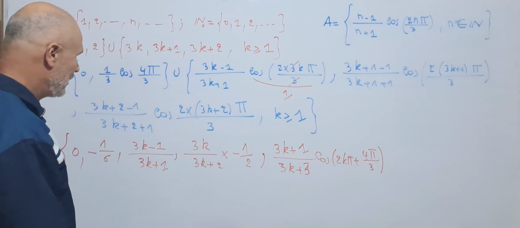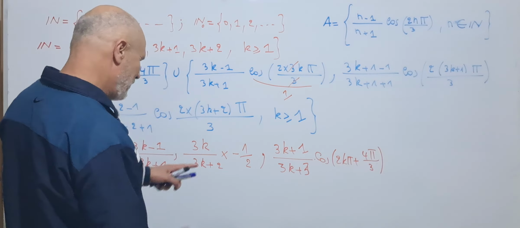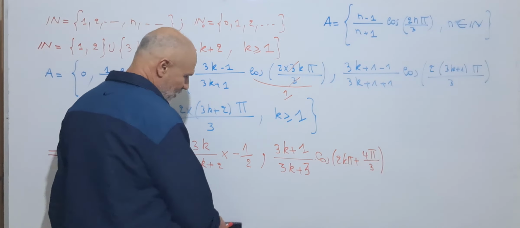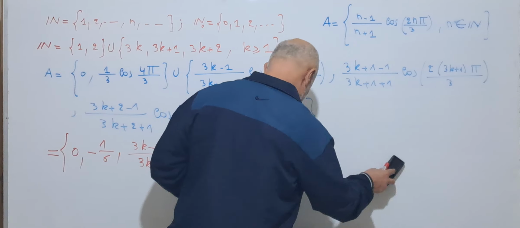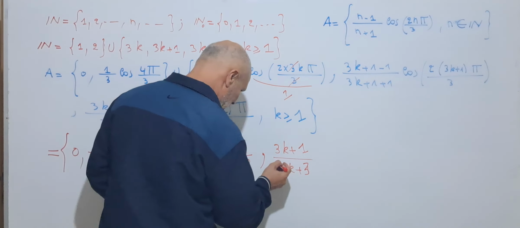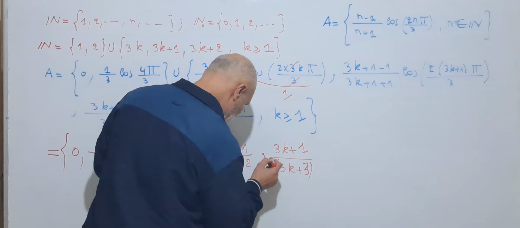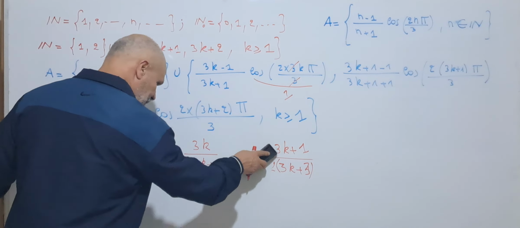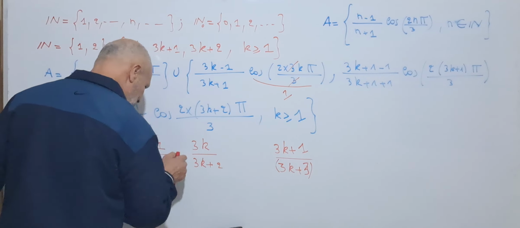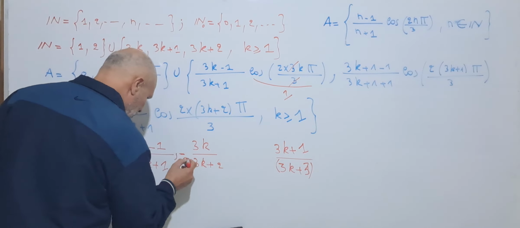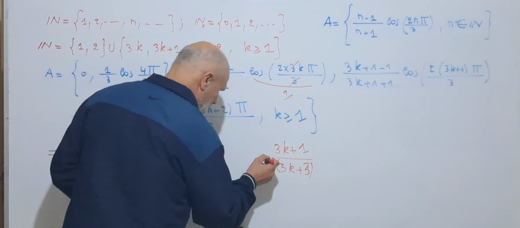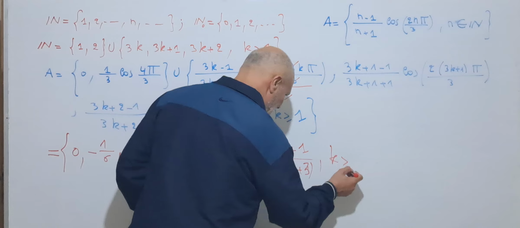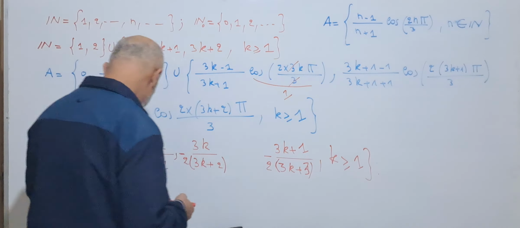Here we have 4 pi over 3, which is the same as this one, equal to minus 1 over 2. This one times minus 1 over 2, k greater than or equal to 1.